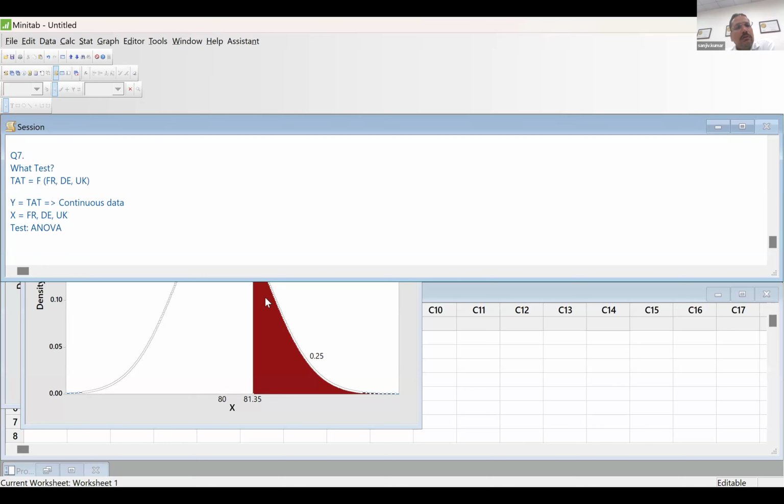Output is continuous and the number of groups is 2 or more. So it is ANOVA. Clear? Yes, sir. Okay. Next question.